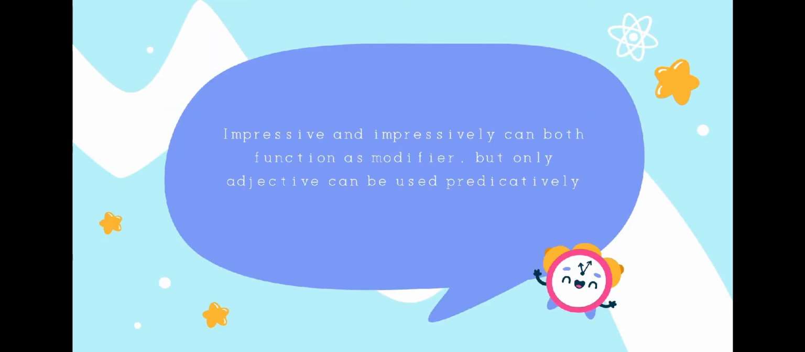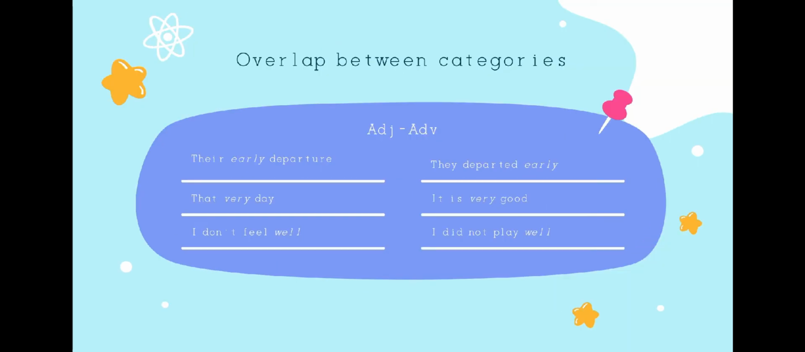Yes, impressive and impressively can both function as modifiers, as I have already explained previously. Both impressive and impressively can function as modifiers, but only the adjective impressive can be used predicatively. And now we talk about overlap between categories. In adjectives and adverbs, sometimes we do find some overlap between them.